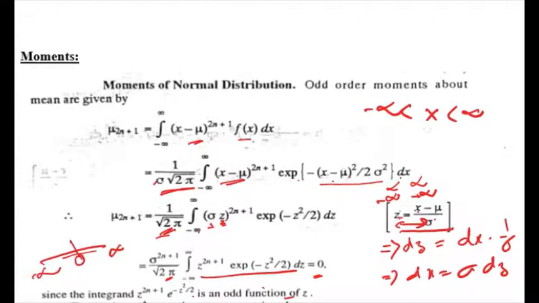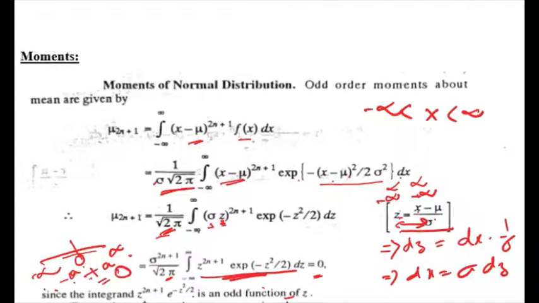If we integrate an odd function from minus infinity to 0, the value will be negative, say minus a, and from 0 to infinity it is positive, so plus a. If we integrate from minus infinity to plus infinity, that is adding the area from minus infinity to 0 and 0 to infinity, so minus a plus a will be equal to 0. So since the function is an odd function, the integration of this odd function is equal to 0.